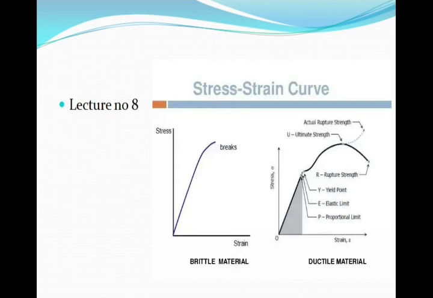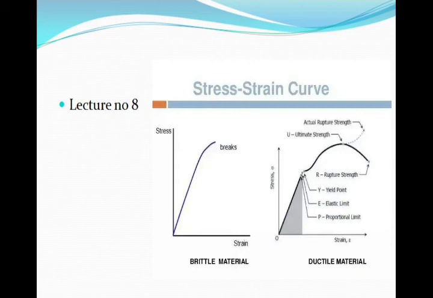The second point is the elastic limit. Elastic limit is the stress beyond which the material will not return to its original shape when unloaded, but will retain permanent deformation, that is called the permanent set. So we have to see that elastic limit, though it is a straight line, after proportional limit there will be some permanent deformation in the material that we are going to test.